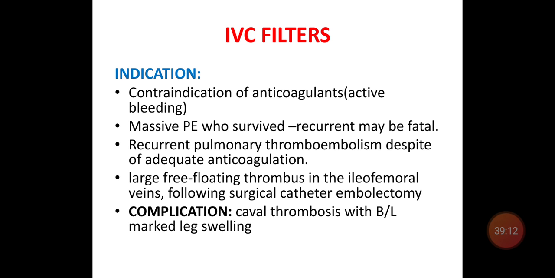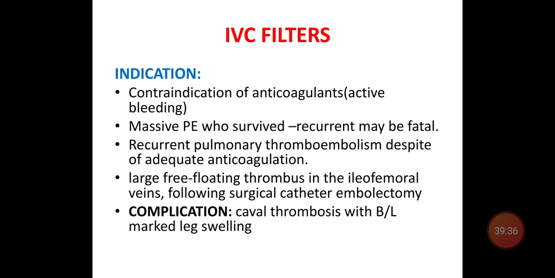Massive pulmonary embolism who survived, since a recurrence may be fatal. Recurrent pulmonary thromboembolism despite adequate anticoagulation. Those who have a large free floating thrombus in the iliofemoral vein following surgical catheter embolectomy.